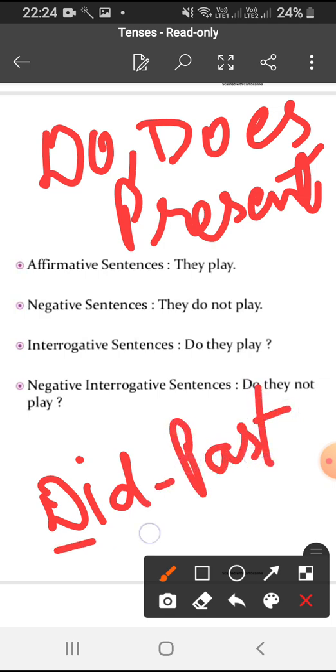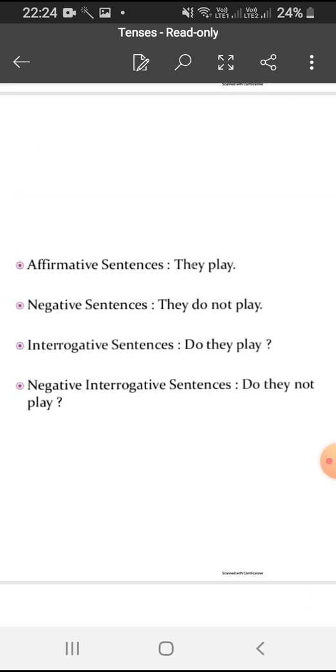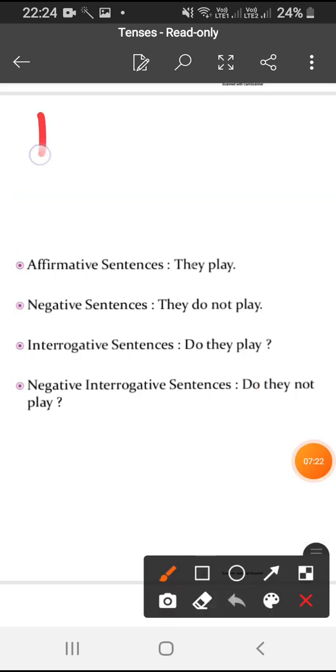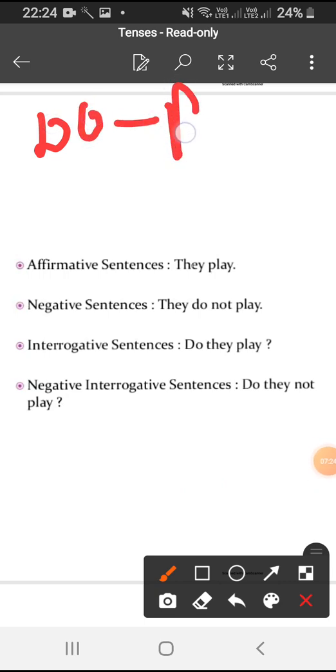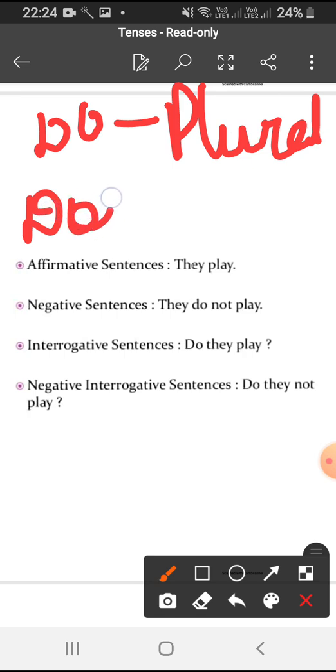So right now we are discussing present tense, so we will focus on do and does. Do is used with the plural subject and does is used with the singular subject.